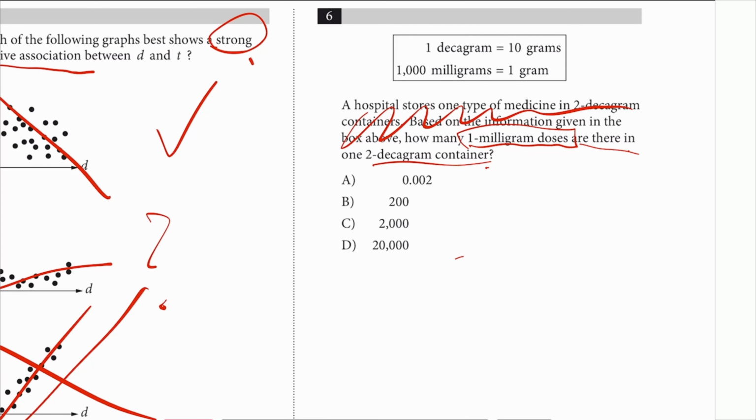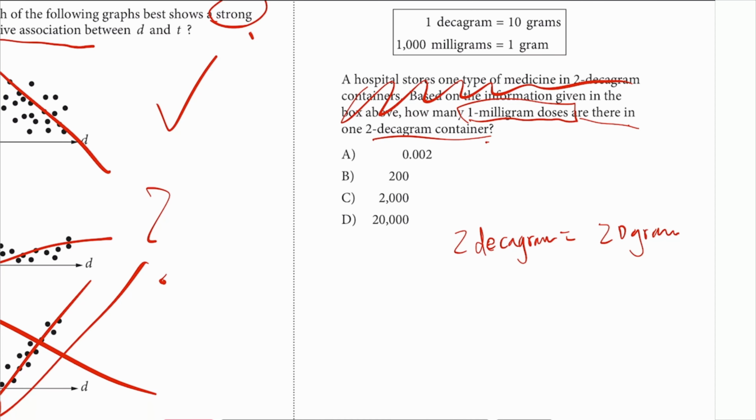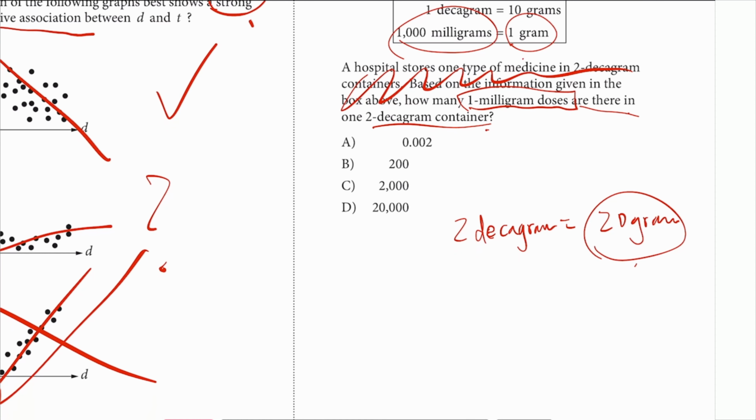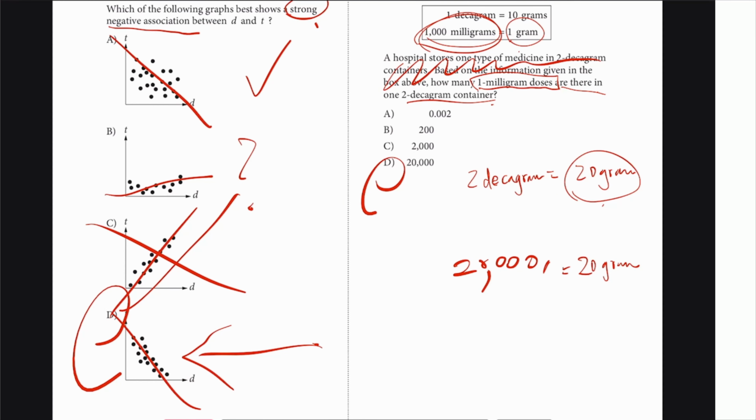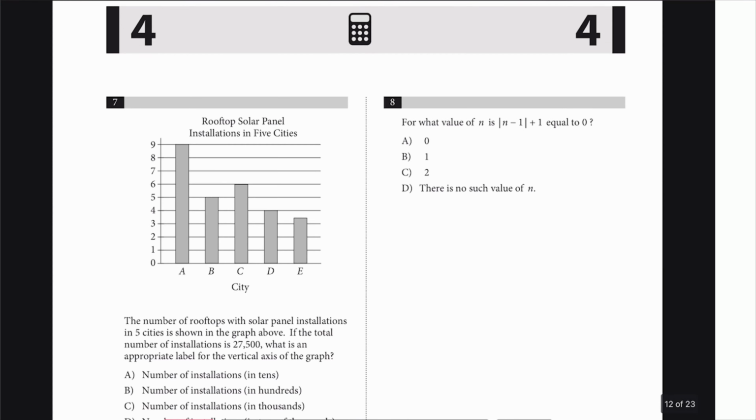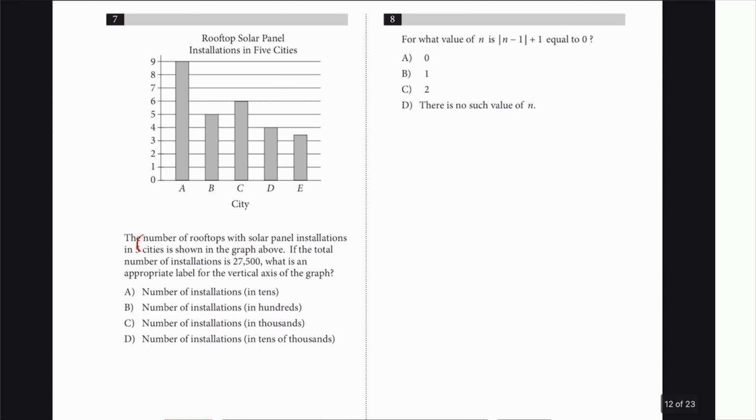Okay, so 2 decagram, if you just use that table up there, you should kind of know this already, but yeah, 2 decagram would be 20 grams, right? And then 20 grams, they give you 1 gram is 1,000 milligrams. So 20 grams should be 20 times that, which is 20,000 milligrams. All right. Yep.